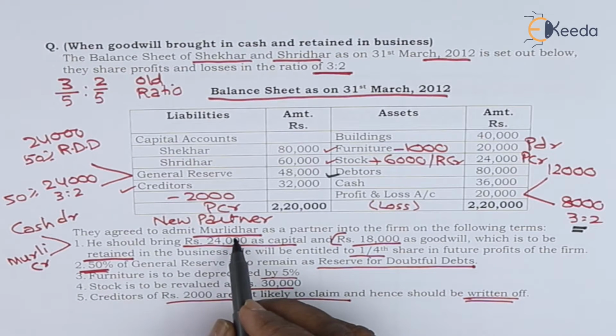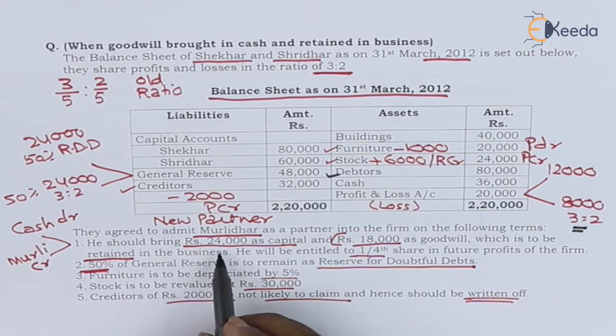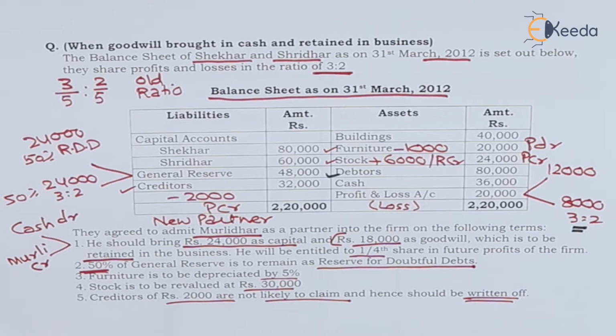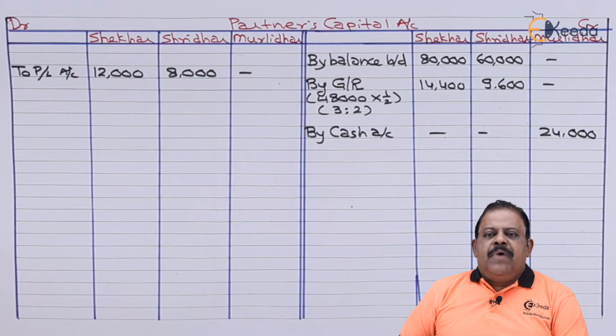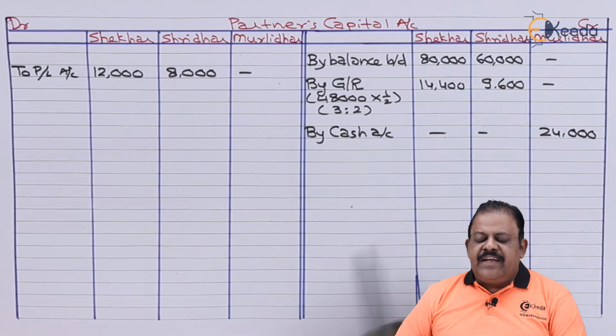They agree to admit Murlidhar as a partner into the firm on the following terms. He should bring 24,000 as capital. Entry will be cash account debit as cash comes in. Cash account debit to Murlidhar's capital account because it is a capital of Murlidhar. Credit the giver. Capital will be credited. Partner's capital account Murlidhar column by cash 24,000.